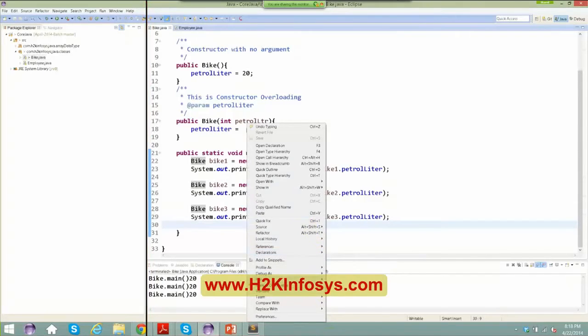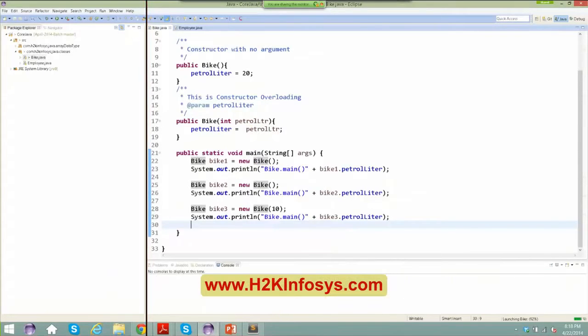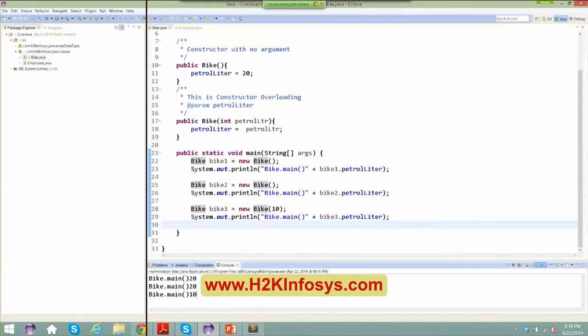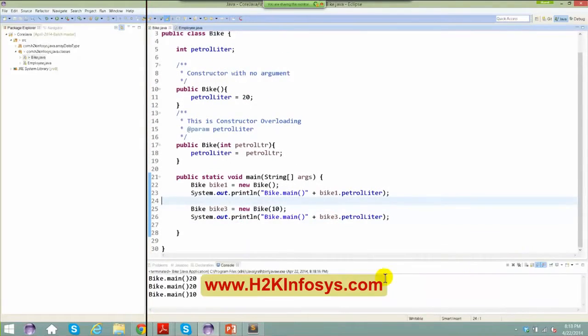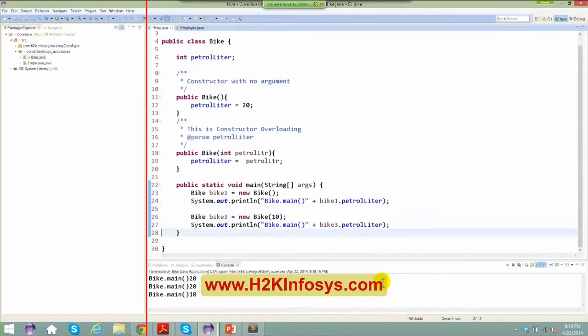Right click, run as Java application. Now if you can see, the output is 20, 20 and 10. Let me even get rid of this. So this is how you basically overload a constructor. Any questions? Is it good, Nick, or do you still have problems?